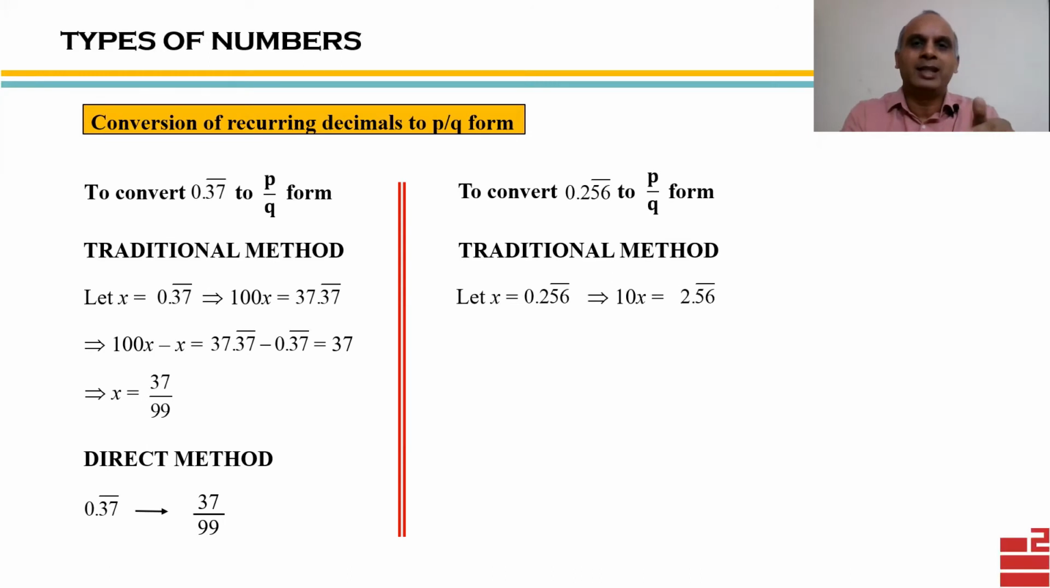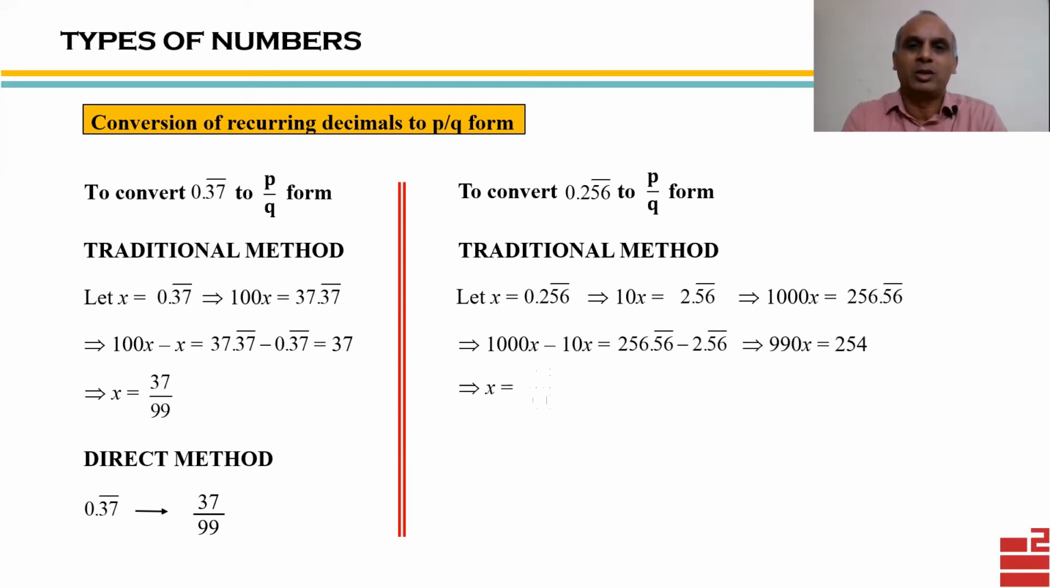The second equation I'll now multiply by 100, because now I'll apply the same formula as in the previous question, the traditional method, that the recurring digits are 2 digits. So we'll multiply by 100. I'll get 1000x is equal to 256.56 bar. And then again the same process, subtracting them, I'll get this equation, and upon solving I finally get x is equal to 254 upon 990.